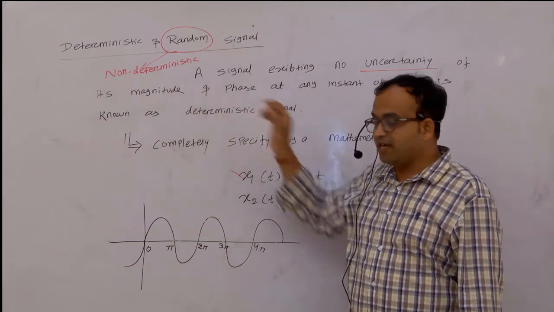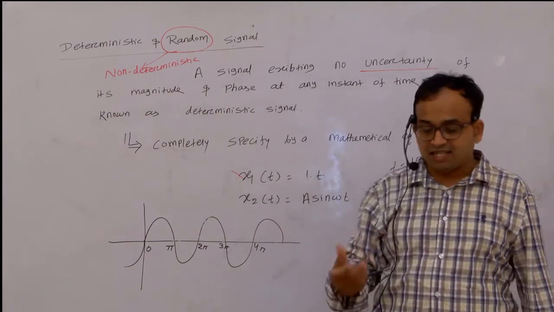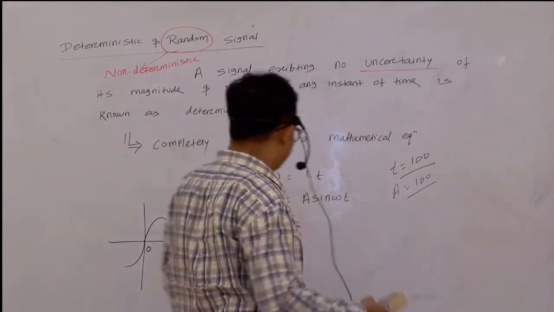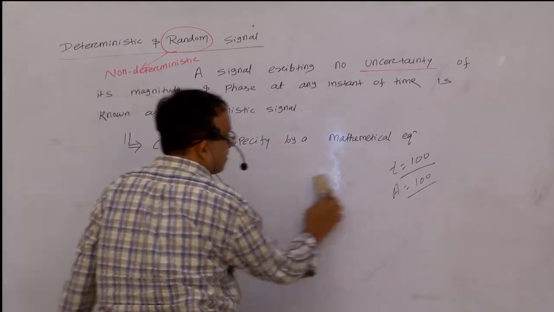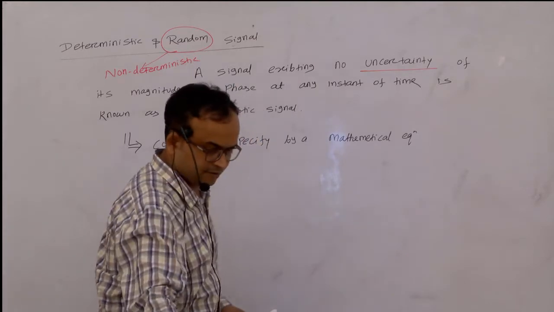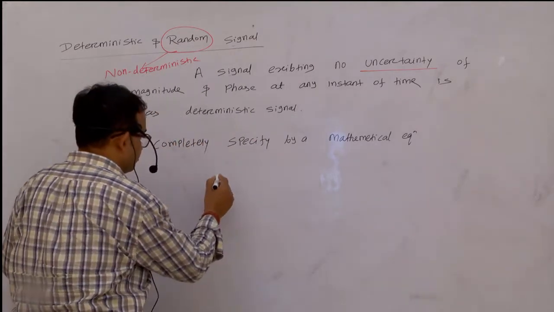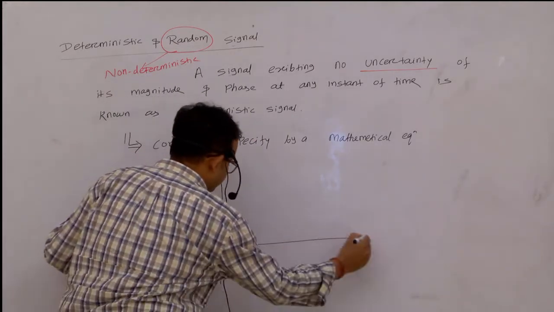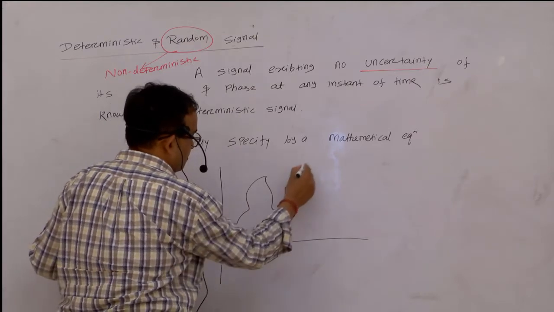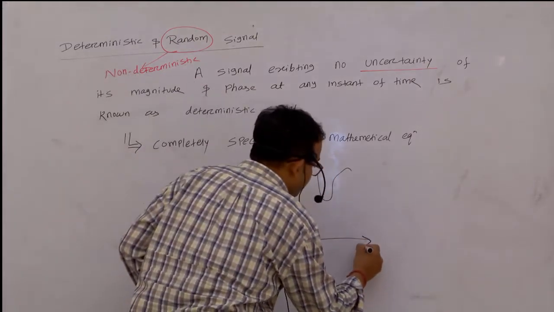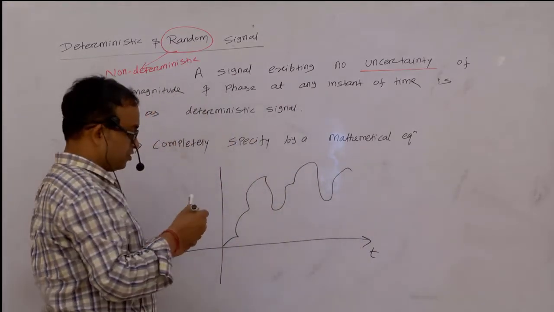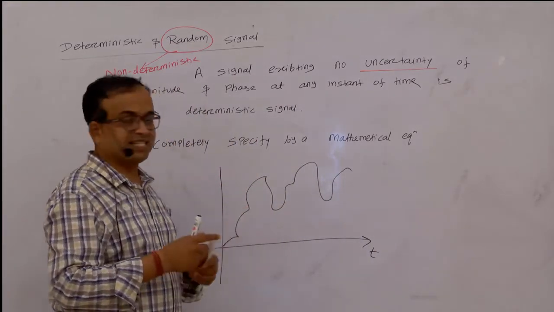Whereas what is a random signal? Let me draw a signal like this. This is time. I can tell the signal is like noise.